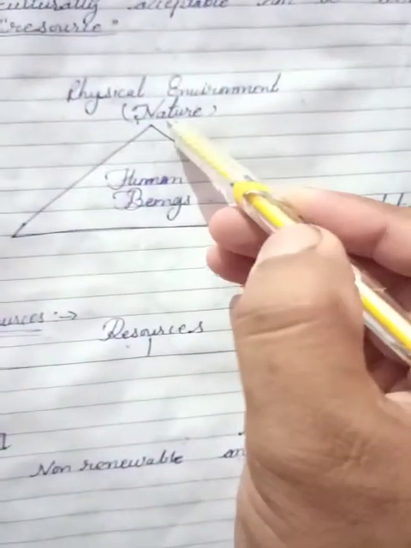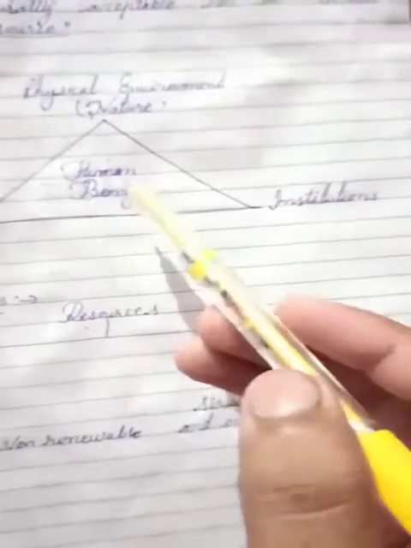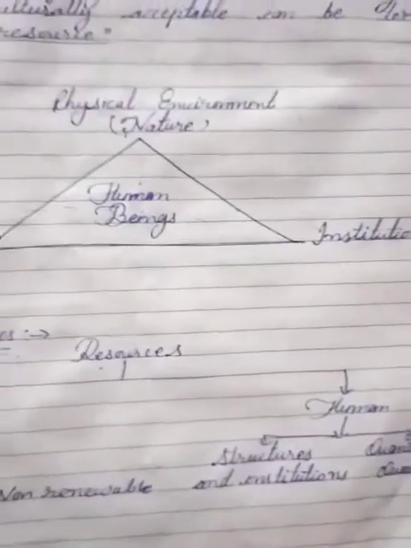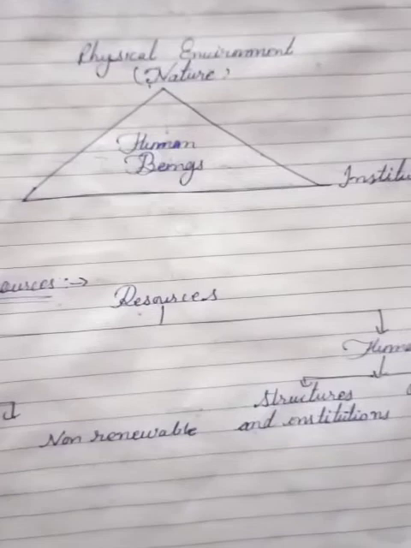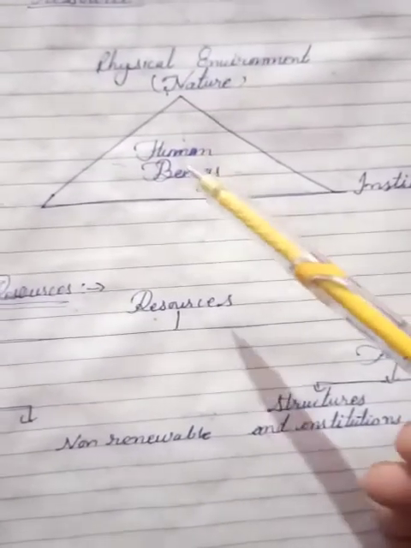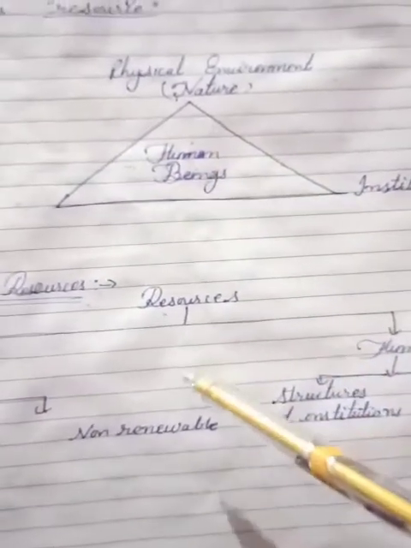Humans get resources from nature, change them technically, and send them to different institutions, different spheres, and different parts of our society, such as shops, mines, etc. So only a human being interacts with all these three spheres.